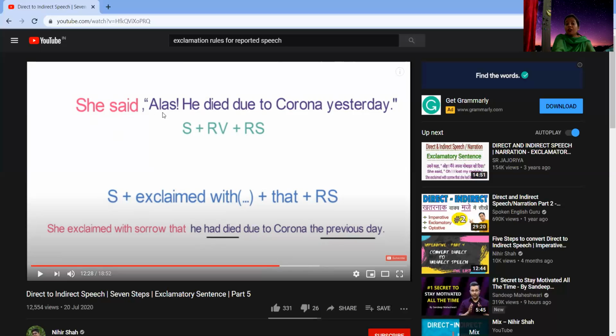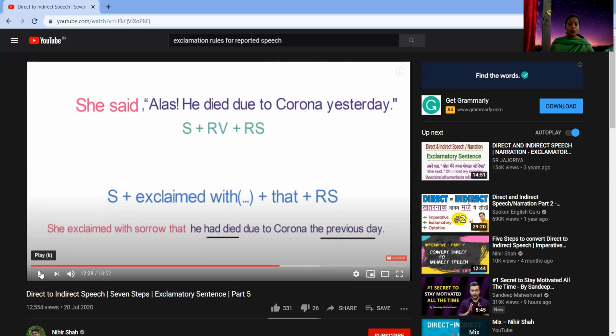If it is alas, that means it's sorrow, so it will be exclaimed with sorrow. Then you have the conjunction followed by the reported speech. Now reported speech is in past tense, so it will be in perfect tense, and since you have yesterday as the time denoting word, so it will be the previous day.